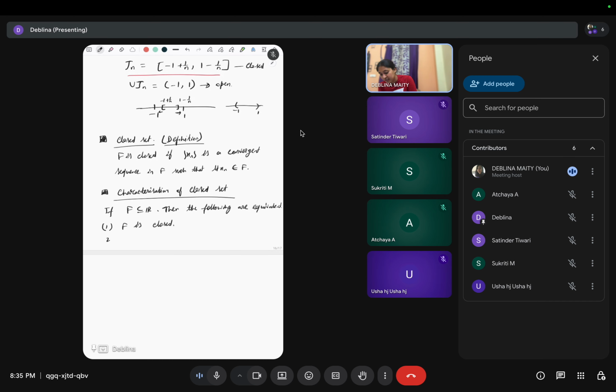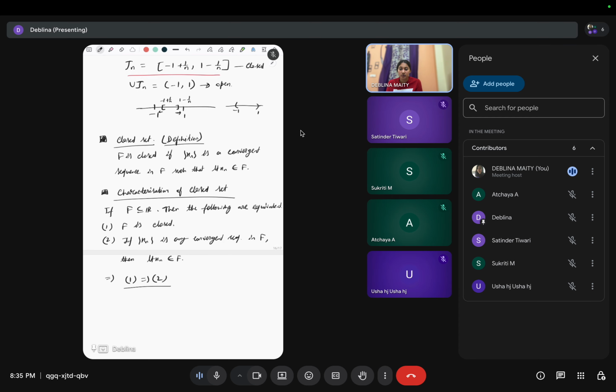And the second one is: if Xn is any convergent sequence in F, then limit Xn belongs to F. So you have to prove that if 1 happens, then 2 will be satisfied, and if 2 happens, then 1 will be satisfied. So first we will go from 1 to 2.